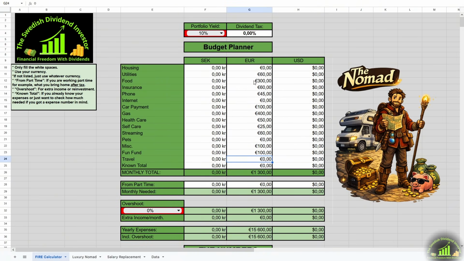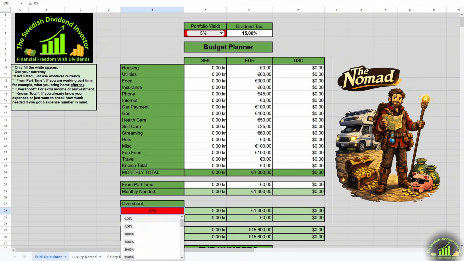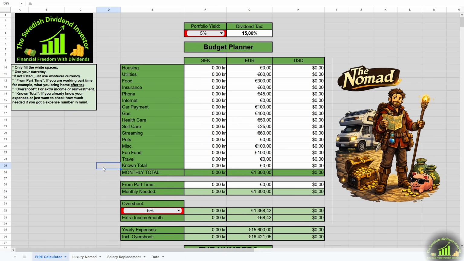Now, for the budget build, we will try some stuff out. First, we assume no part-time work. We invest with a yield of 5% and a dividend tax of 15%. And let's go for an overshoot of 5%. We're not living large here.